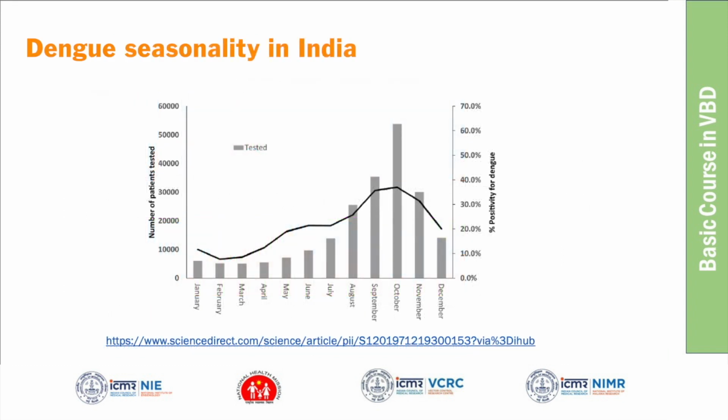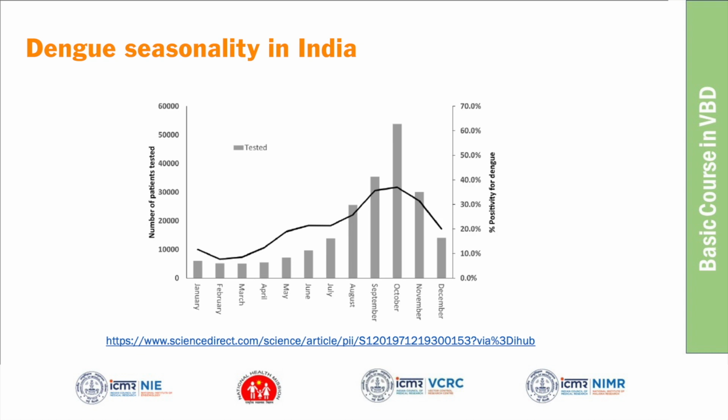And coming to the seasonality, this VRDL network has mapped the seasonality. I think you all know that this follows the rainfall pattern. Even though now we say that dengue has become endemic and cases are reported throughout the year, still it follows the seasonality. There is a strong seasonality with dengue. In June, July, we start seeing an increase in the cases. The cases keep rising, peak in the month of October, November, and after that they start declining.